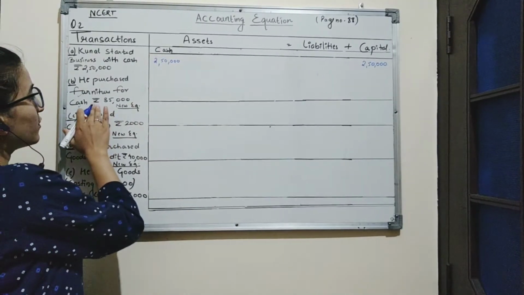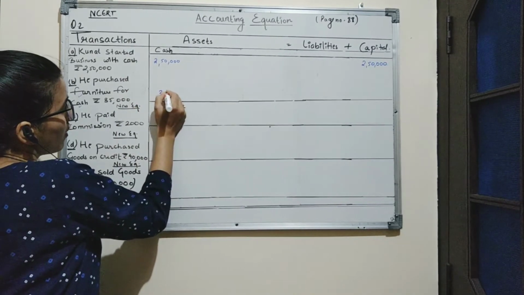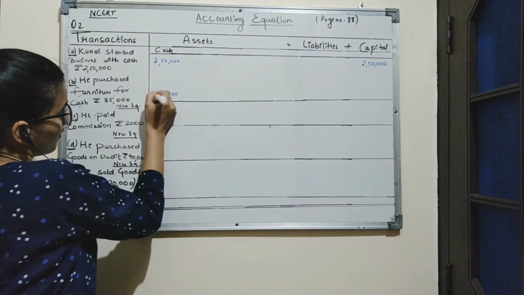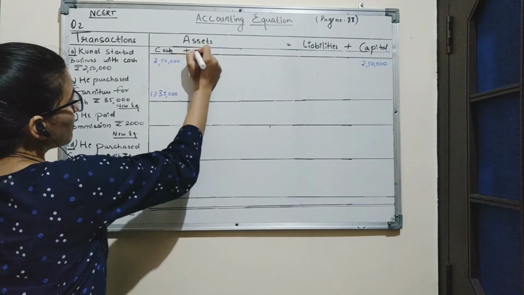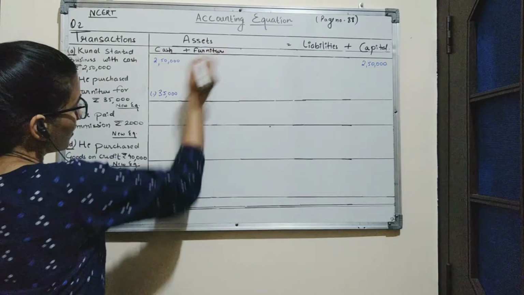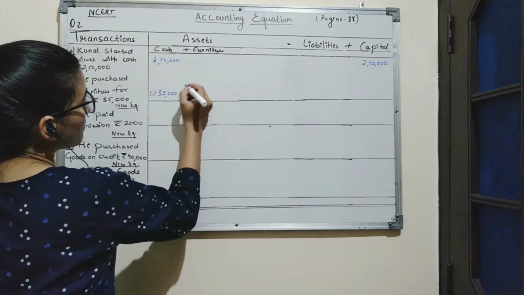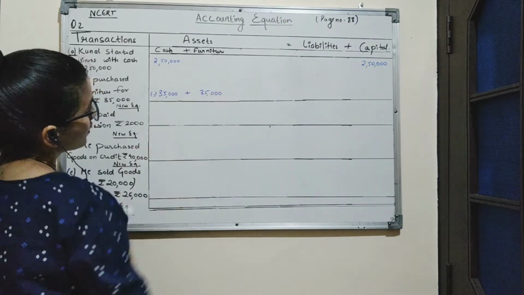So we will reduce cash of rupees 35,000 from 2,50,000, and a new column of furniture will be opened on asset side, and the amount of furniture will be rupees 35,000.